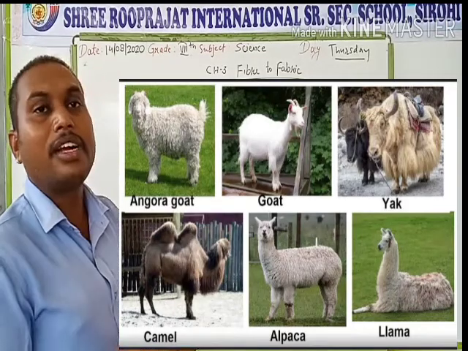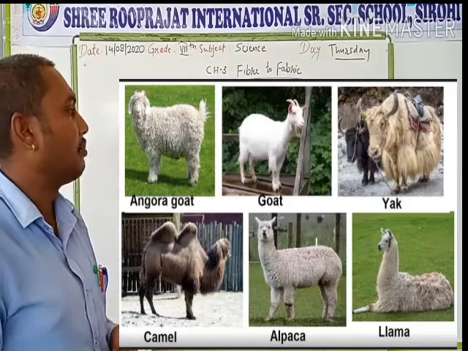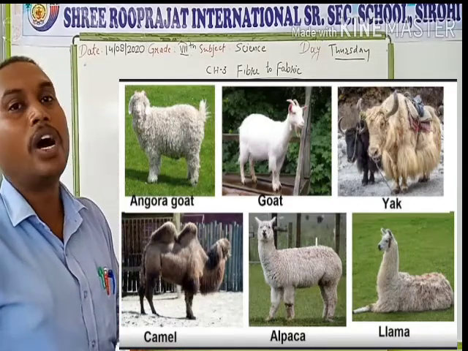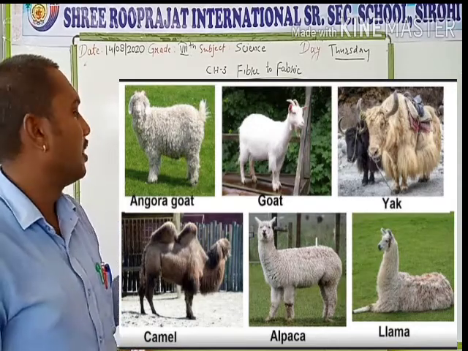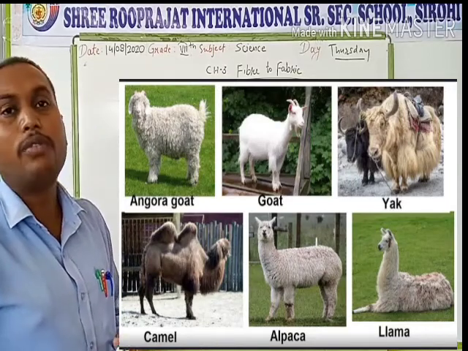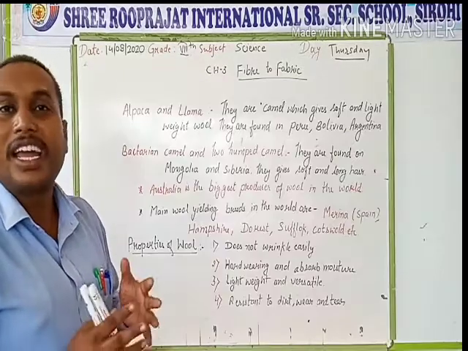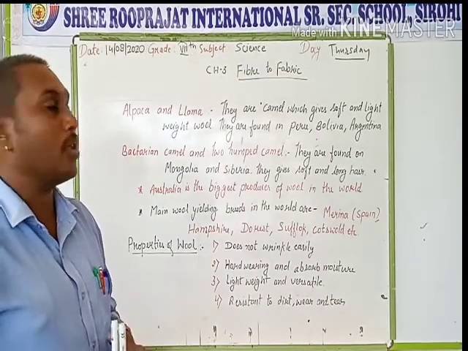Next, the other camel breed is the Bactrian camel, the two-humped camel. The camel that has two humps on its back is known as the two-humped camel. They are found in the Mongolia and Siberia regions. They have soft and long hairs. From that we get soft and fine wool.